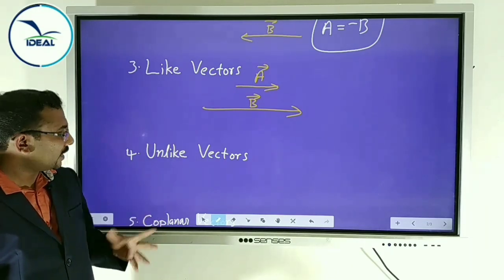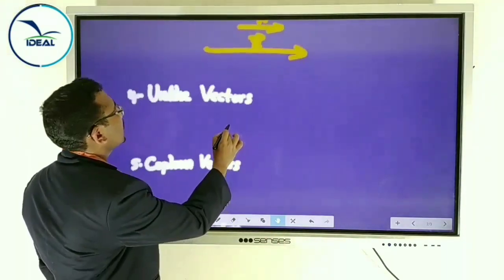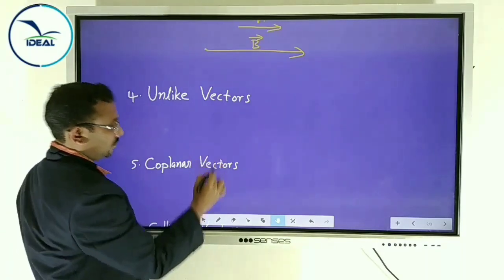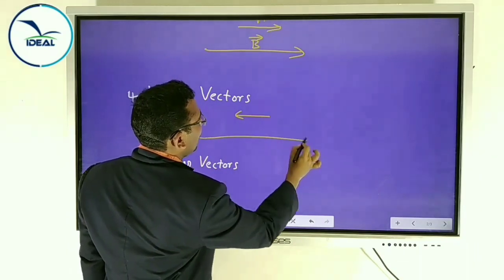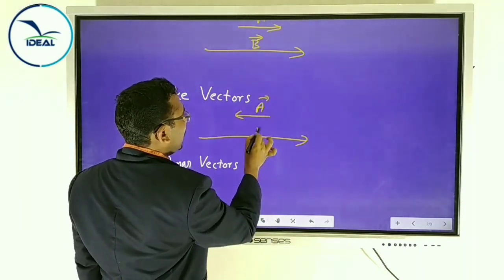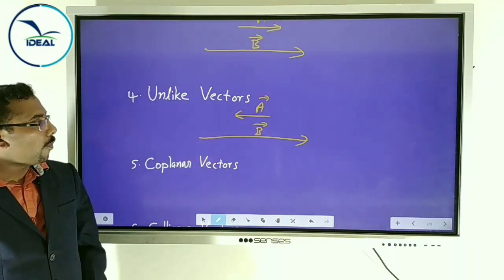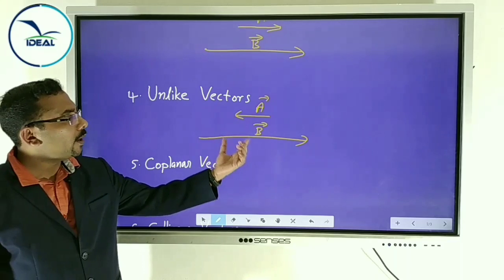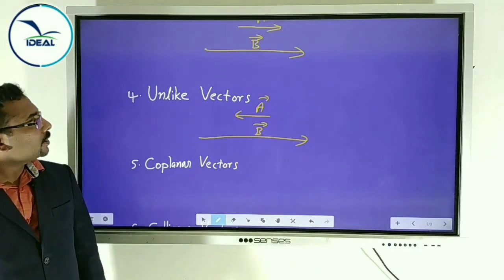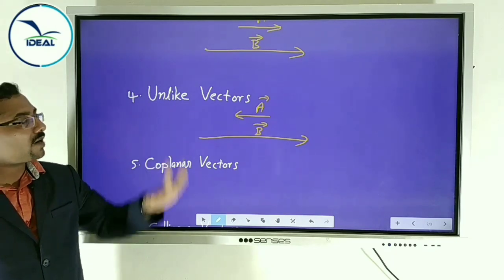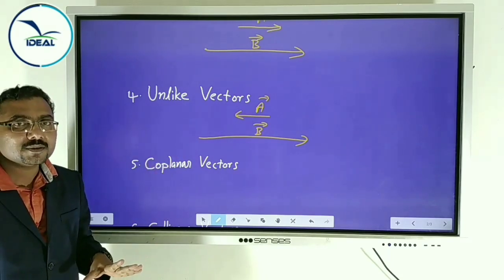These are like vectors. Then unlike vectors, you can describe unlike vectors. Vector A, vector B are unlike vectors. Yes, they have opposite direction. Magnitude may or may not be equal. Then all opposite vectors are unlike vectors, but all unlike vectors are not opposite vectors. Okay.